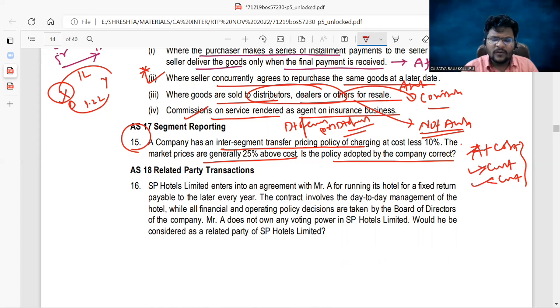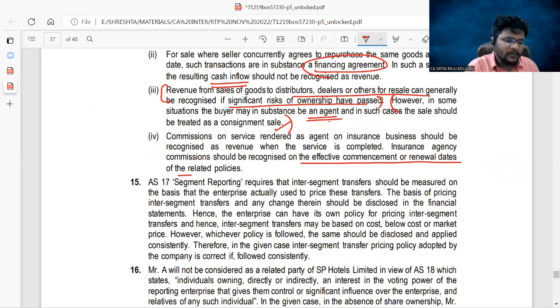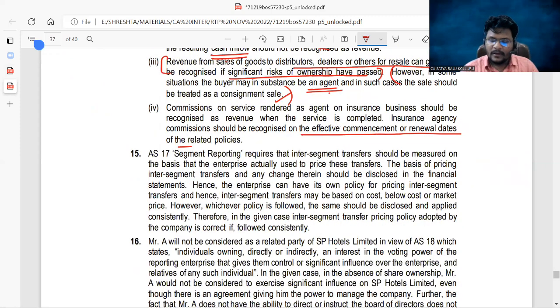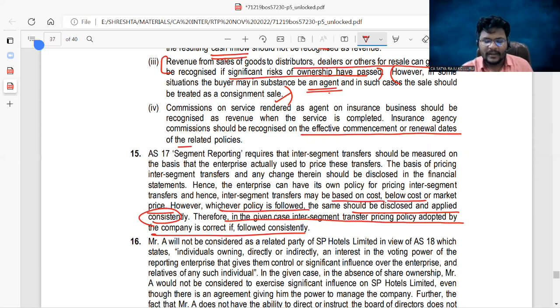That's why even though in the outside market the prices are 25% above the cost, as per the discretionary criteria they can fix the inter-segment transfer pricing policy at cost less 10%. It is possible. Let me cross verify the answer. So the inter-segment transfer pricing policy may be at cost, or below cost, or at the market price. But whatever the policy they followed, the same should be disclosed and applied consistently. Therefore, in the given case, the inter-segment transfer pricing policy adopted by the company is correct if it is followed consistently.